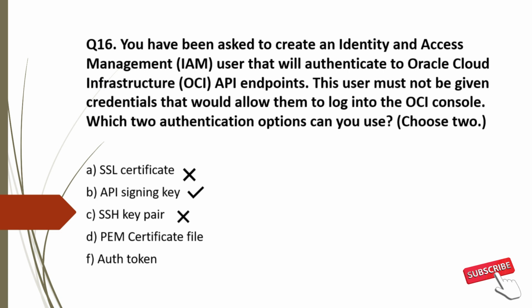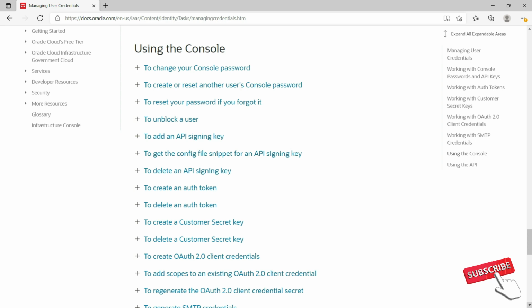Option D, PEM certificate file. This is also incorrect. Option E, auth token. You can use auth token to authenticate with third party. So this is correct. You can refer to this documentation if you want to know more.